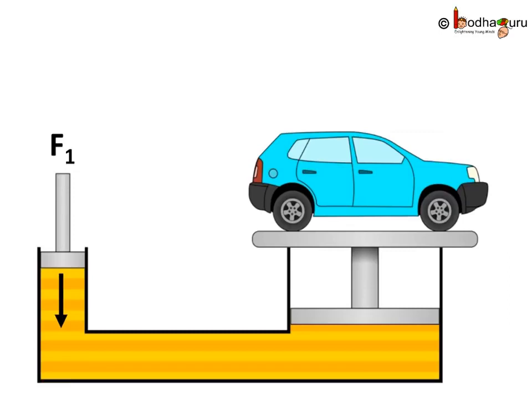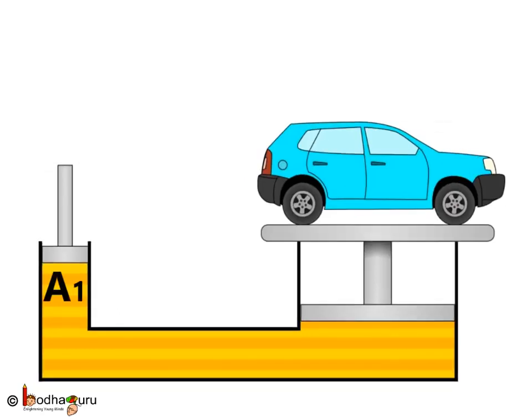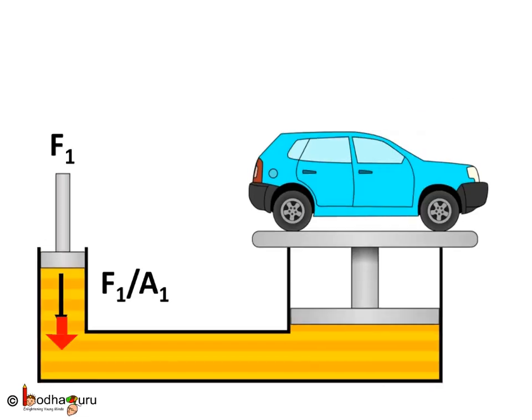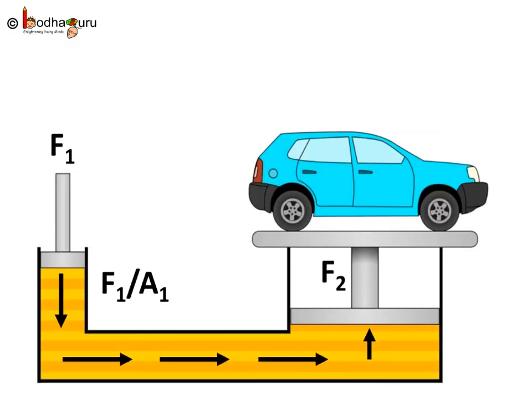Now, when we apply force which is equal to F1 to the left piston, then it will create pressure which is equal to F1 divided by A1. As we know, pressure is equal to force by area. Now, the cross section A1 is small. So, we can generate a greater amount of pressure easily by applying a moderate amount of force. Now, this pressure will transmit equally throughout the fluid and reach the larger tube. Now, here in the larger piston, the pressure would be F1 by A1.